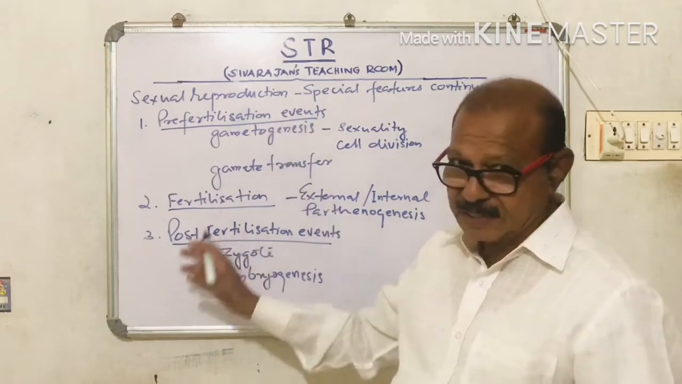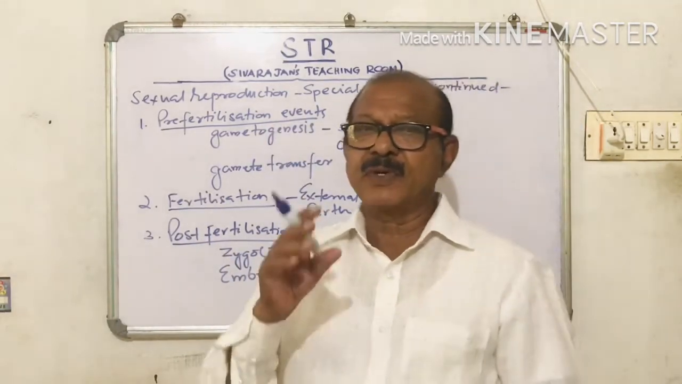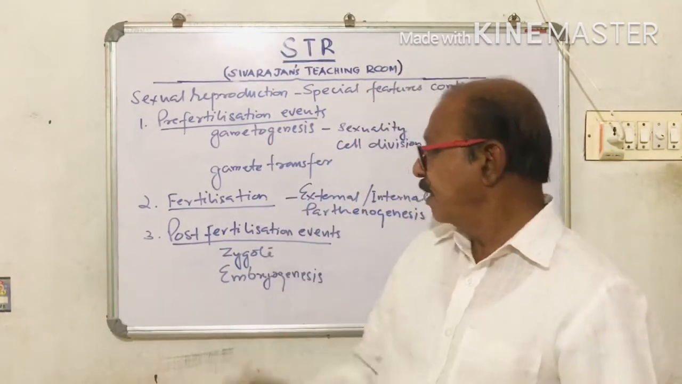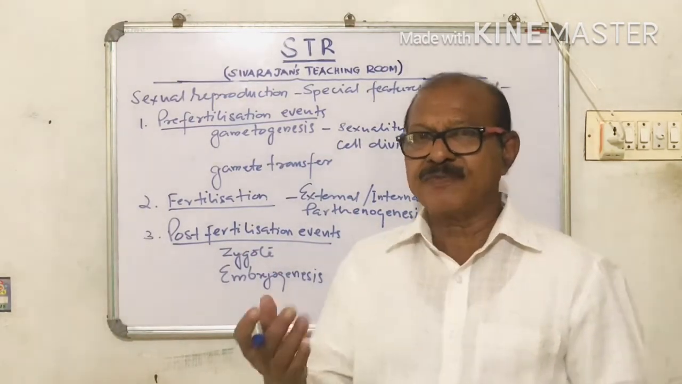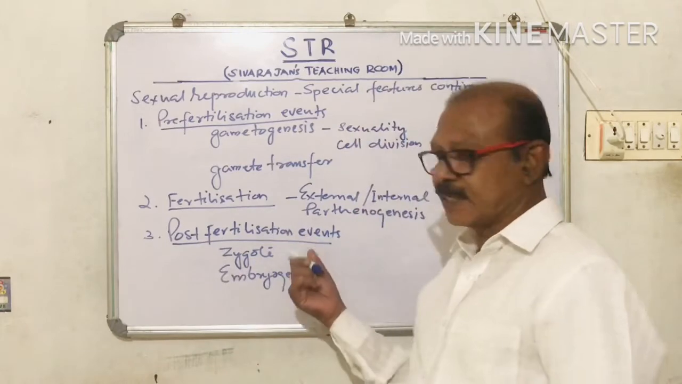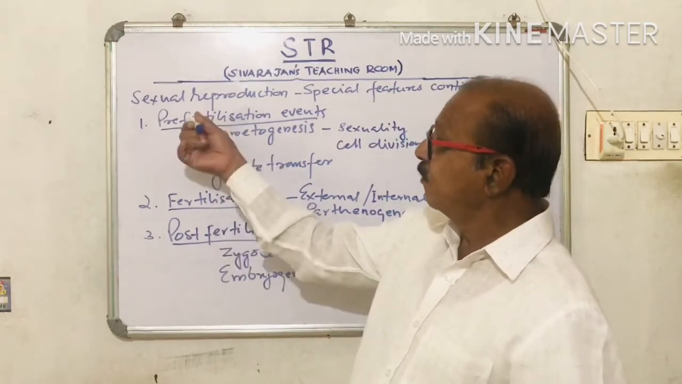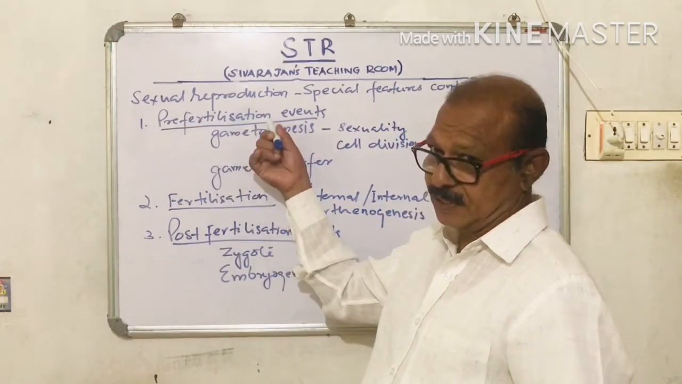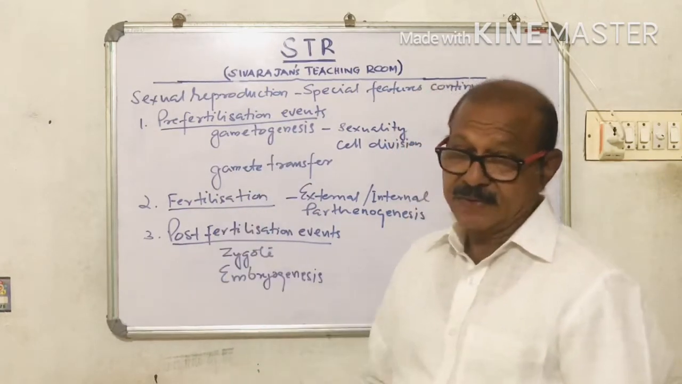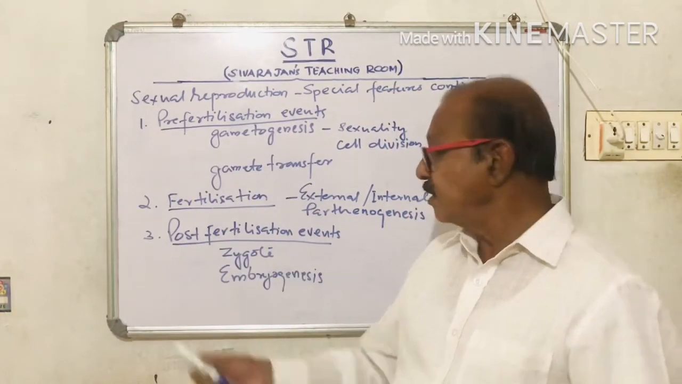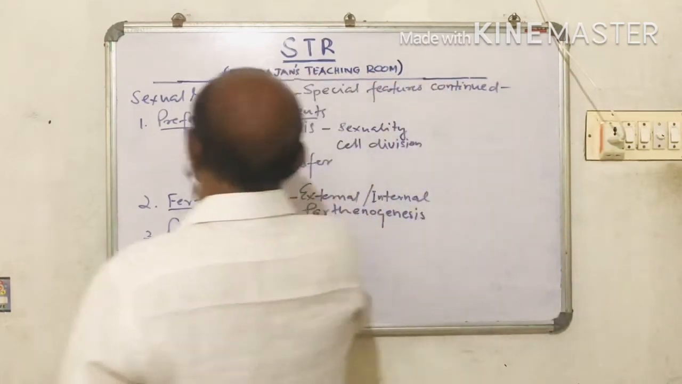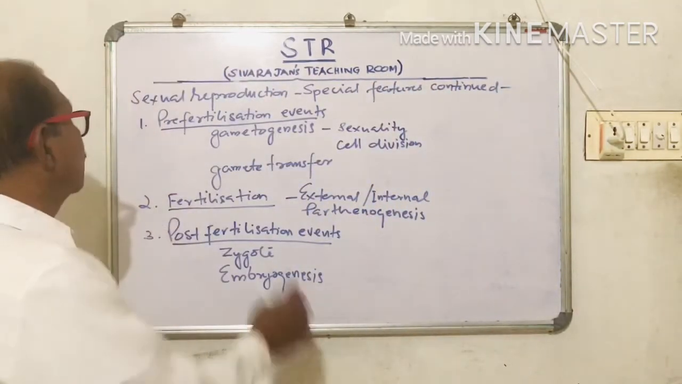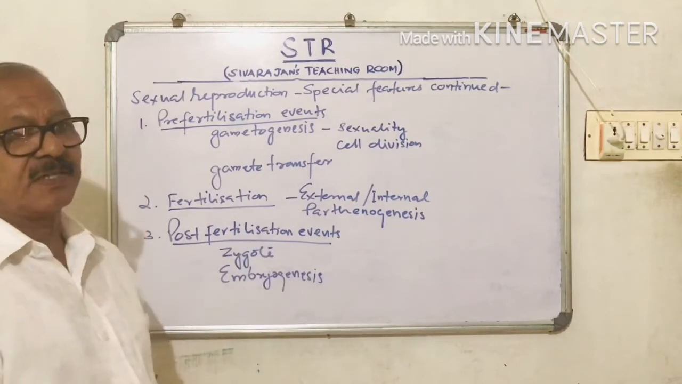Then the actual fertilization. What is fertilization? The fusion of the male and female gametes. Then post-fertilization. Post means after. So what happens after fertilization? What happens before fertilization? Pre-fertilization. Then the actual fertilization. Then what happens after fertilization? That is the post-fertilization events. So we will take one by one. So what is pre-fertilization events?